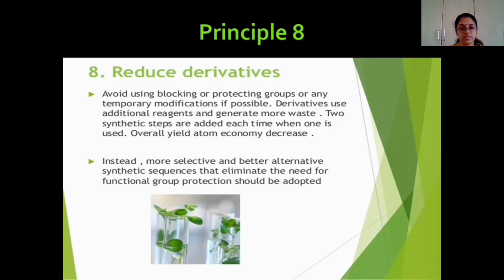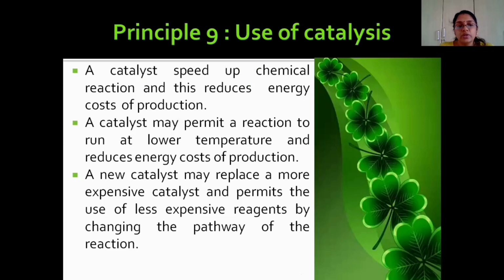That is why principle 8 conveys that whenever we are designing a chemical synthesis with many functional groups, we have to understand the chemoselectivity of the particular reagent and then find the reactions, rather than protection and deprotection reactions.